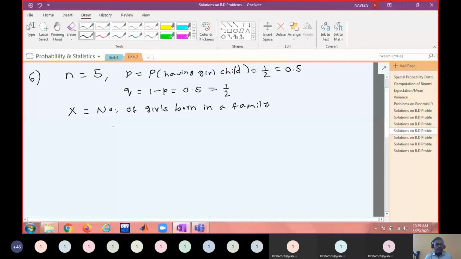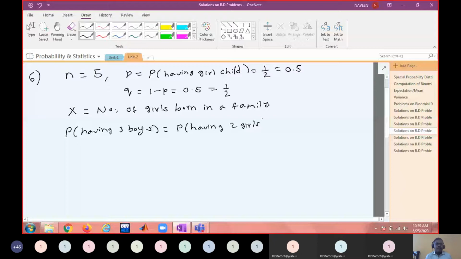So the probability of having exactly 3 boys is the same as the probability of having 2 girls, because the remaining have to be girls, right?